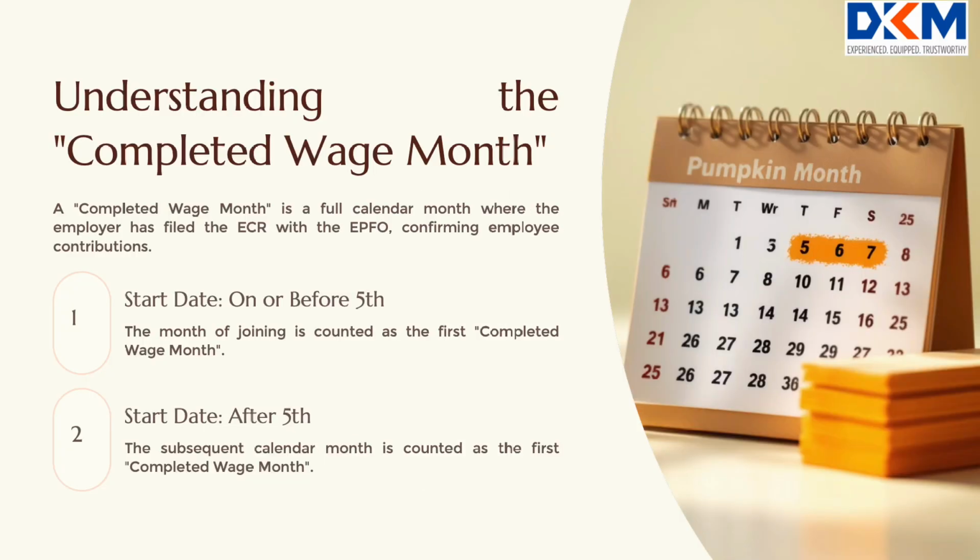What is meant by completed wage month for the purpose of determining eligibility under the scheme? Completed wage month refers to a full calendar month for which an employer has filed the Electronic Challan-cum-Return, ECR, with the Employees Provident Fund Organization, EPFO, in respect of the employee. For the purposes of calculating benefits under the scheme, if the employee joins on or before the 5th day of a month, then that month shall be treated as the first completed wage month. If the employee joins after the 5th day of a month, then the following month will be treated as the first completed wage month.